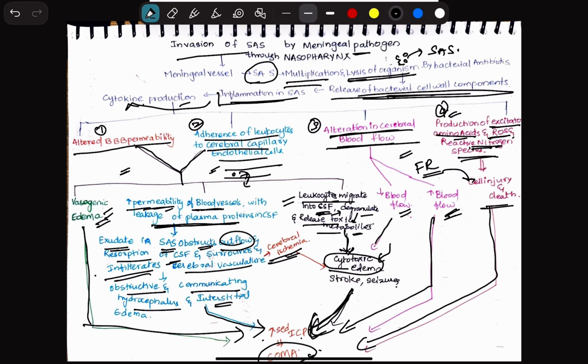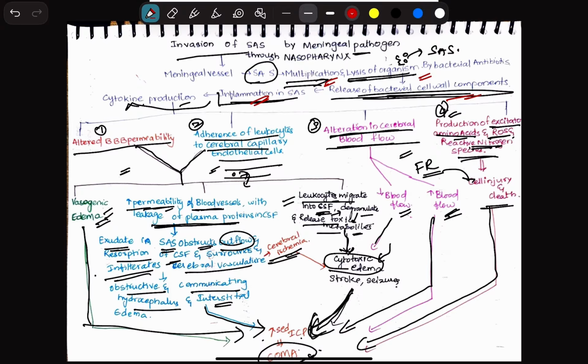So there is an infection in the nasopharynx which will spread to the subarachnoid space and cause multiplication and lysis of the organisms, which will release the bacterial cell wall components, which will cause inflammation in this subarachnoid space, which will further cause cytokine production. Cytokine production will lead to four different mechanisms: altered blood-brain barrier permeability and adherence of the leukocytes to the cerebral capillary endothelial cells, alteration in the cerebral blood flow, and production of the excitatory amino acids and free radicals.